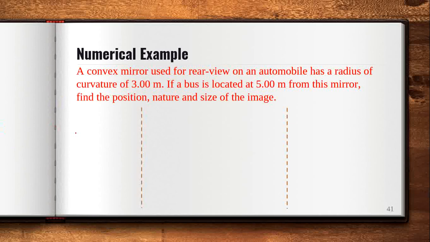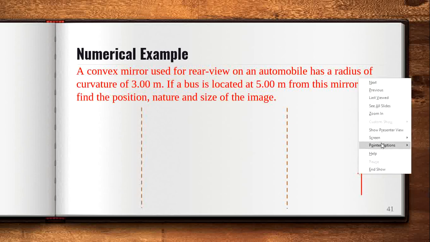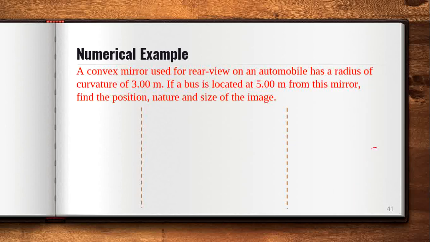Let me do it here, then I can remove that. Suppose here this is the convex mirror, and this is the principal axis. Then you can see this is the center of curvature C, and this is 3 meters, and this is the pole.